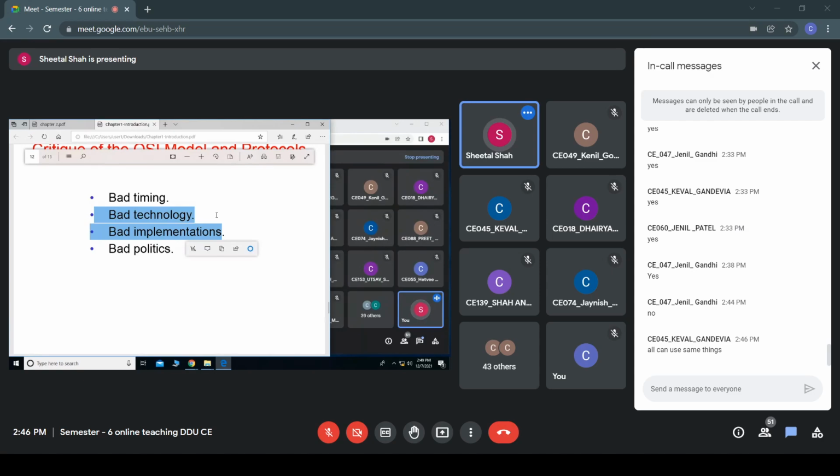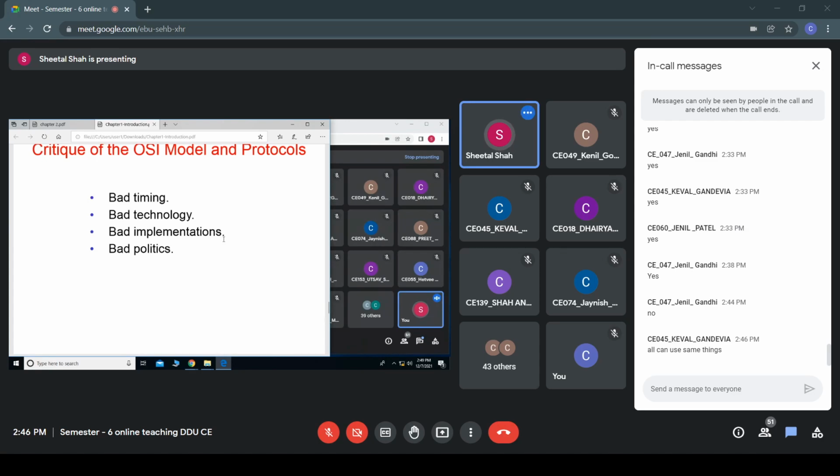So the next one is bad technology. The model as well as the protocol of the OSI was flawed. That means what? The complexity of the function at each layer was not uniform.